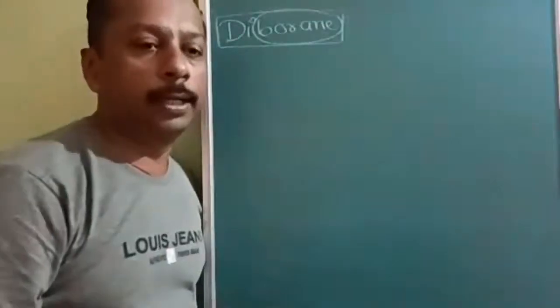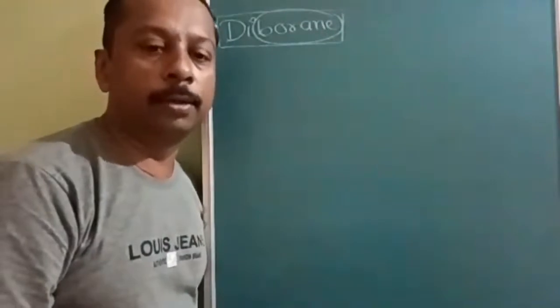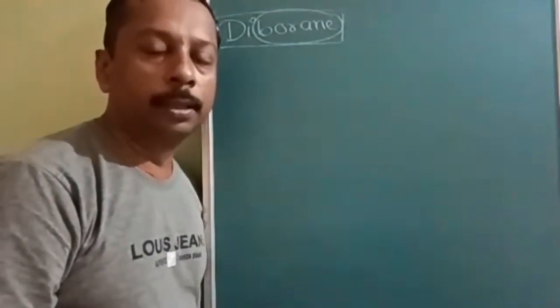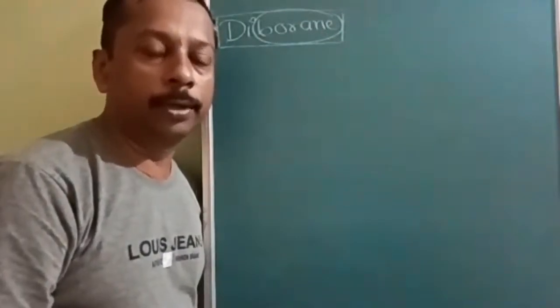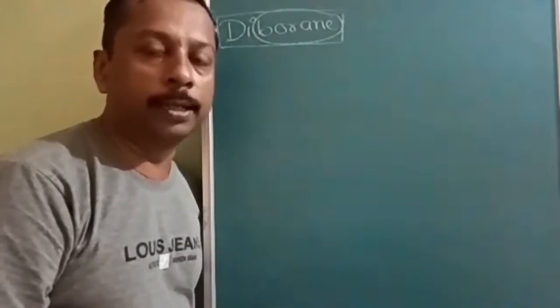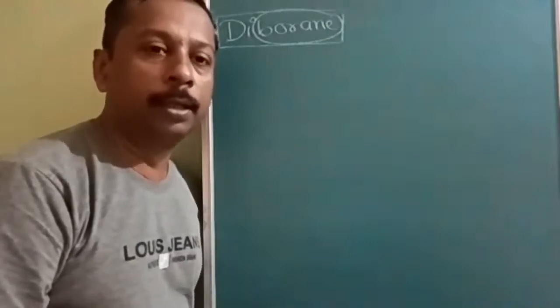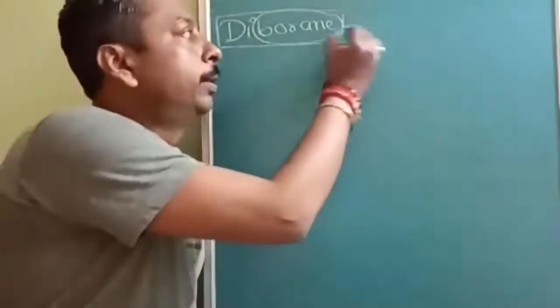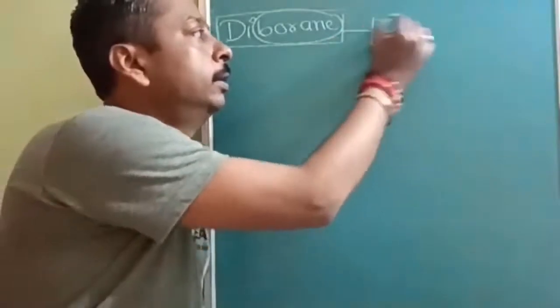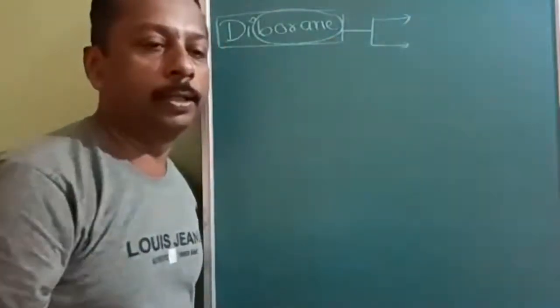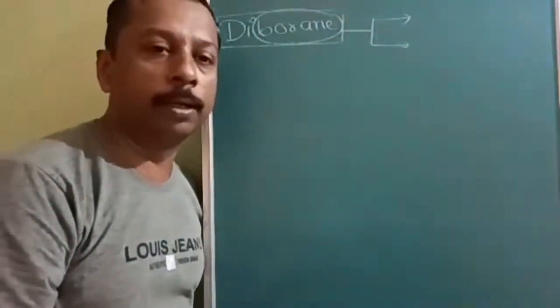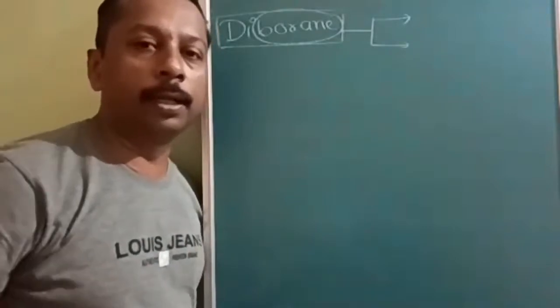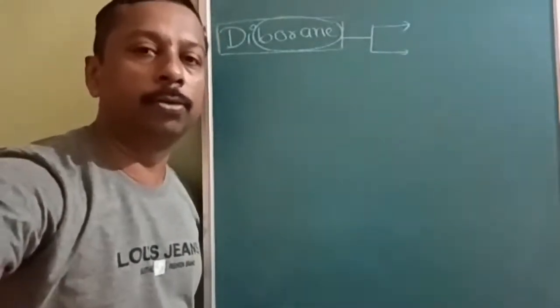Boranes are hydrides of boron. Hydrides of aluminum are called alanes. In the same way, boron hydrides are called boranes. So how many types of hydrides are there? There are two types of hydrides depending on the general formula. Depending on the general formula, they are divided into two types.